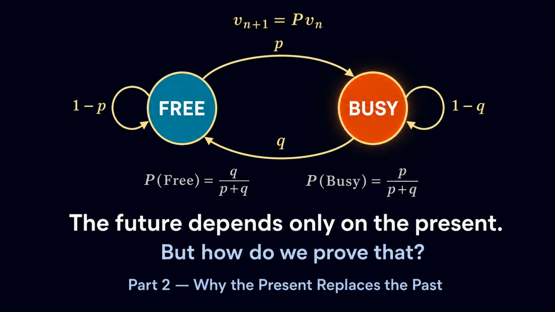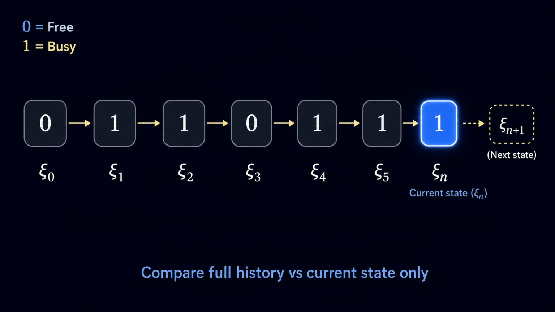Let Z0, Z1, Z2, and so on represent the telephone's state at successive times. 0 means free, 1 means busy. A complete history might look like 0, 1, 1, 0, 1, 1, 1. Suppose the final 1 is the telephone's current state. We want to compare two predictions. One prediction uses the complete history. The other uses only the current state.